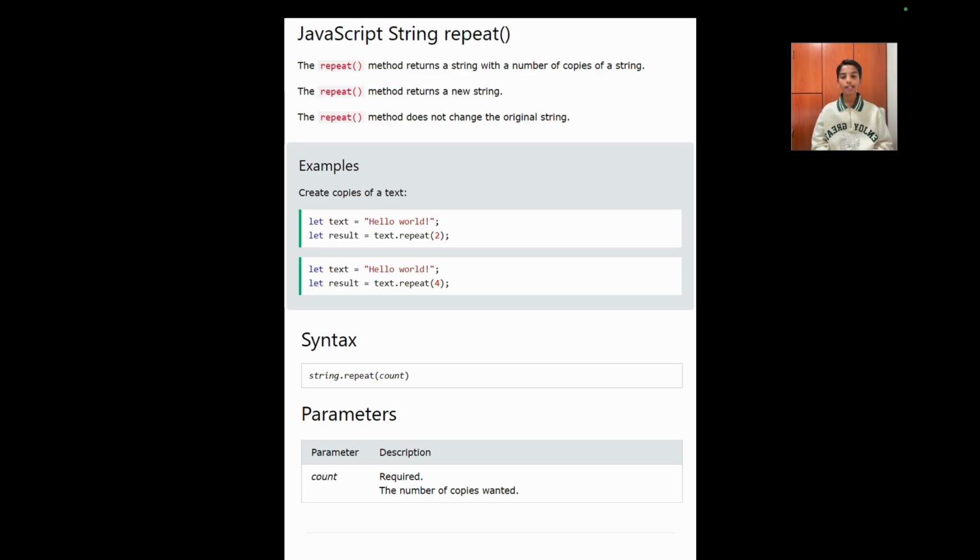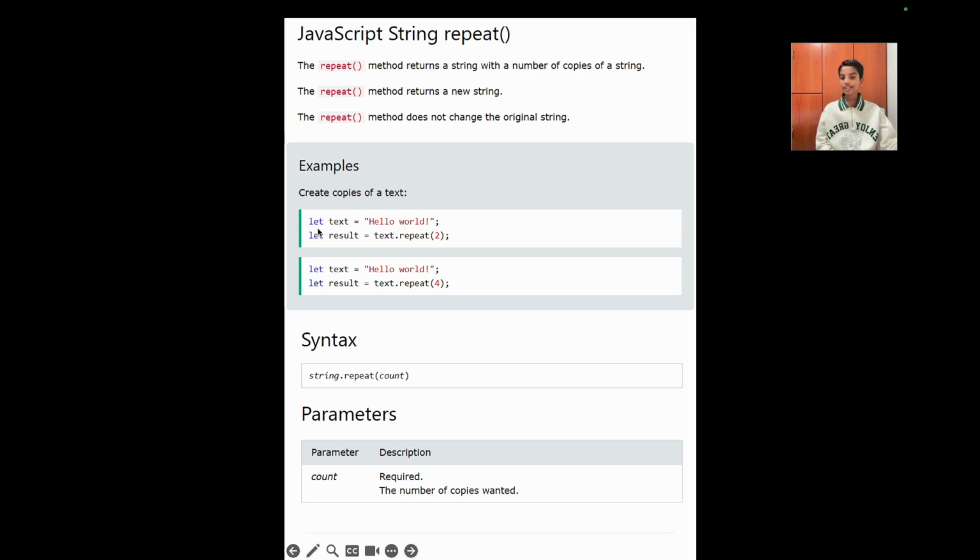JavaScript string repeat. The repeat method returns a string with a number of copies of a string. The repeat method returns a new string. The repeat method does not change the original string. So as you can see over here, here are two examples which create copies of a text.